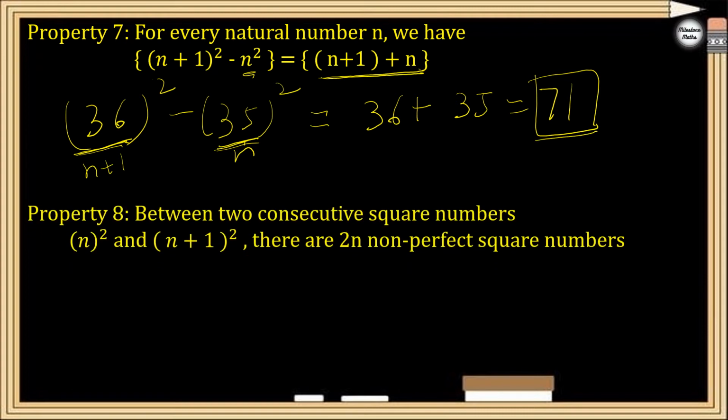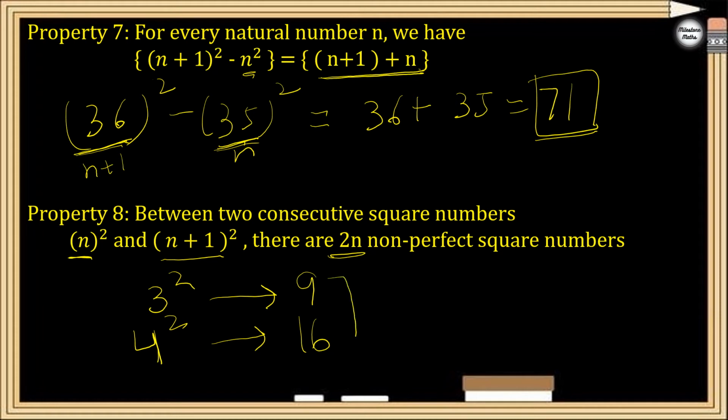Now let us see the next property. Property number 8: between two consecutive square numbers n square and n plus 1 square, see, n square and the next consecutive number will be n plus 1, right? So between these two squares, there are 2n non-perfect squares. Let me take n as 3. What is 3 square? 3 square is 9, right? Then n plus 1, that is 4 square. If you solve 4 square, it is 16.